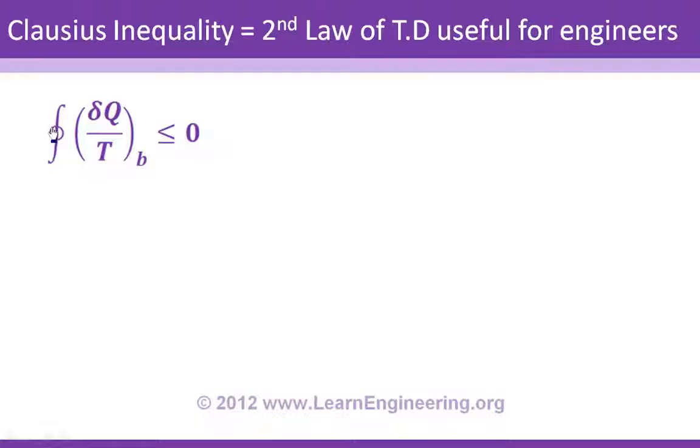So you are integrating some quantity over a cyclic process, and here I have put B. B denotes boundary of the cycle. So you are integrating some quantity along the boundary of a cyclic process. And what is that quantity? Quantity is dq by T. dq is heat absorbed at the boundary of the cycle, and T is temperature at the boundary of the cycle. Please note that this temperature should be in absolute or in Kelvin.